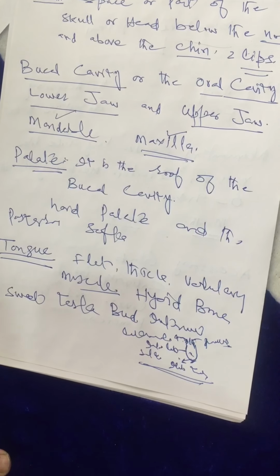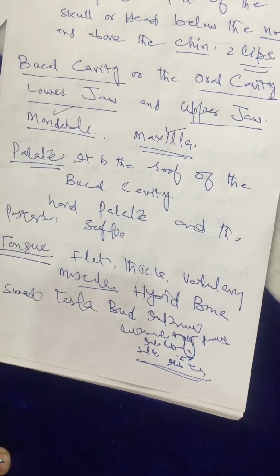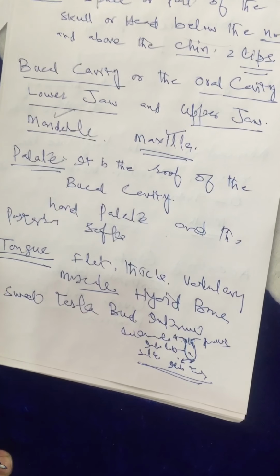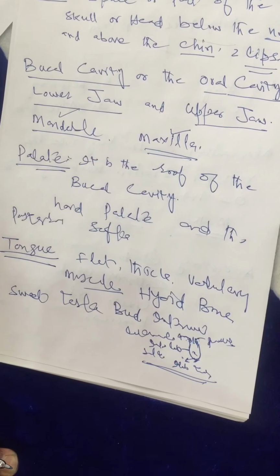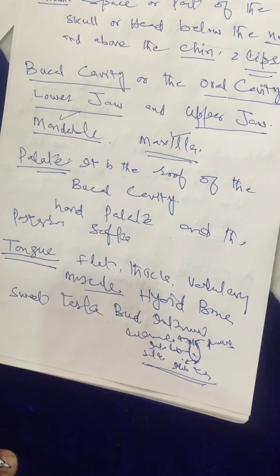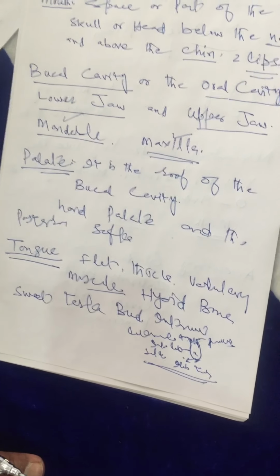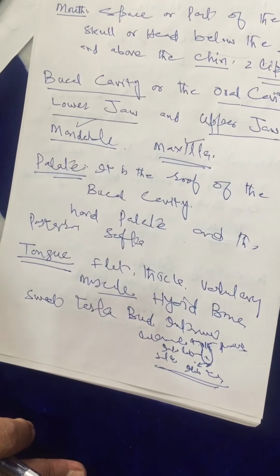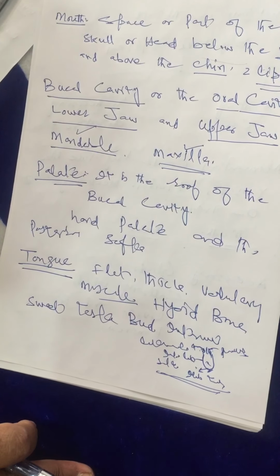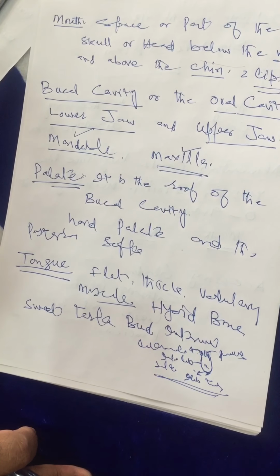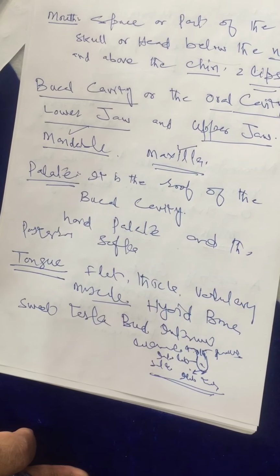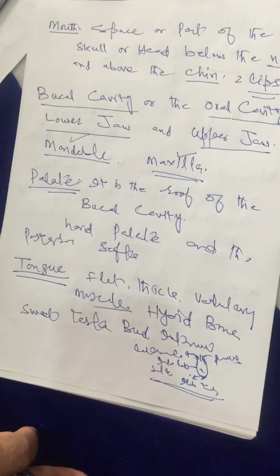The second function is that it makes the human able to speak, that we call phonation, with the help of the lips, the palate and the teeth.